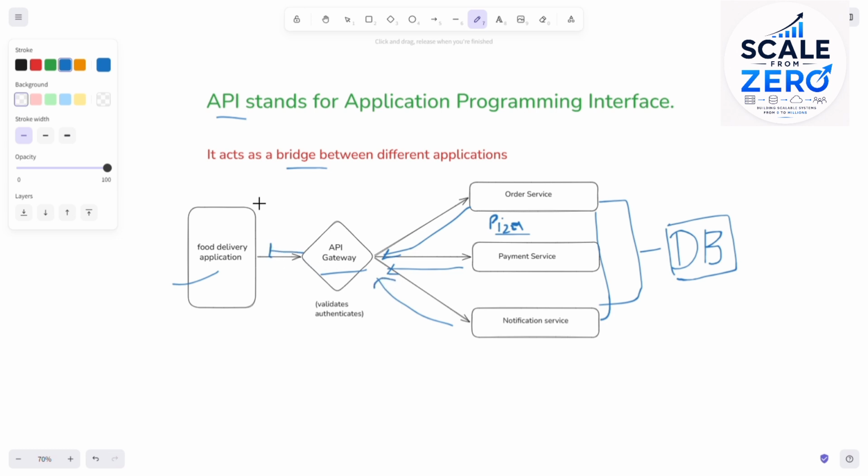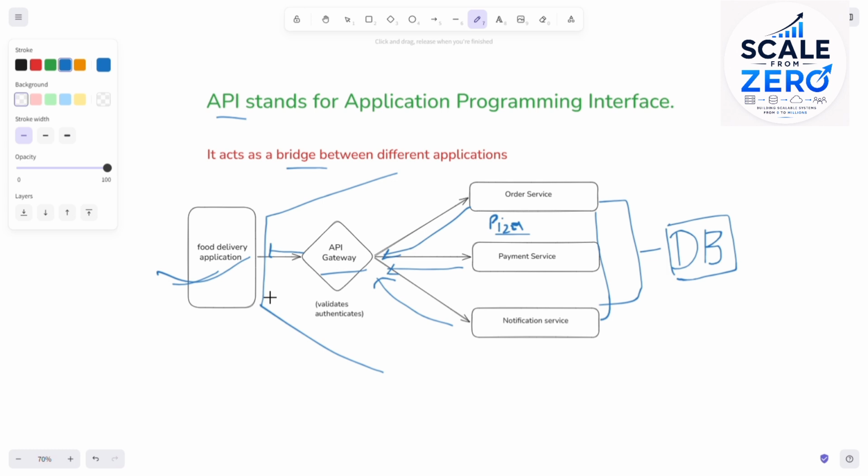So this is the front end area, and after that everything happens in the backend. The API will show you the response on your screen. So this is the API layer. This is the work of the API layer. I hope you understand what the API gateway is. The API gateway basically returns the response to the client applications.